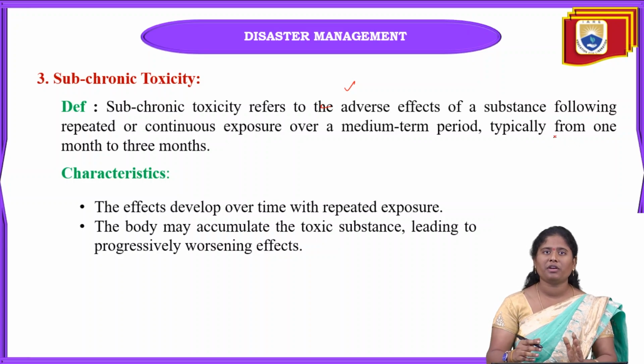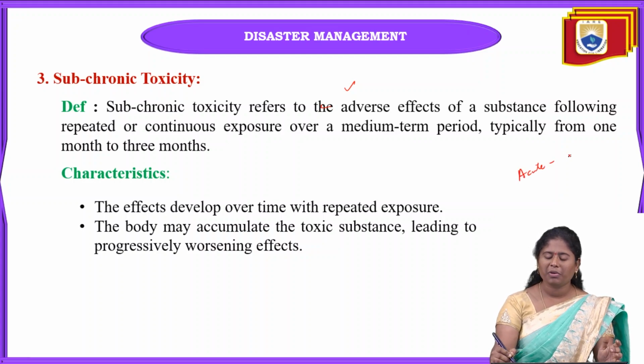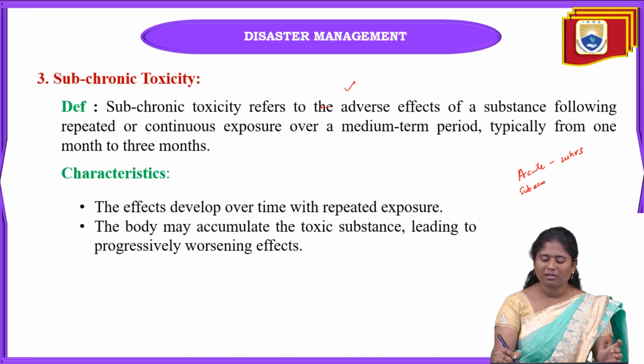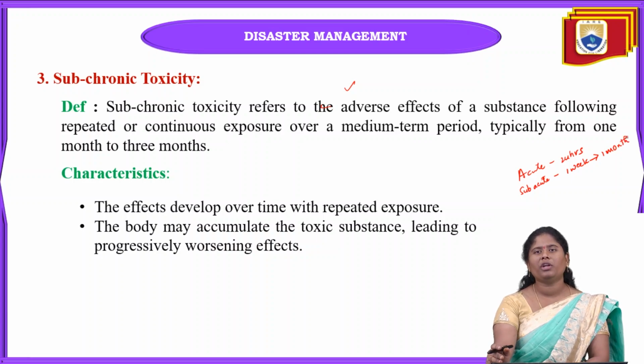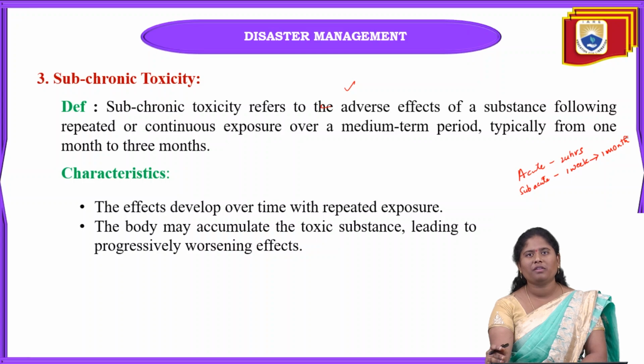Because we can see the difference here: in acute toxicity we can see the symptoms within 24 hours, but in subacute we can see the symptoms in 1 week to 1 month.